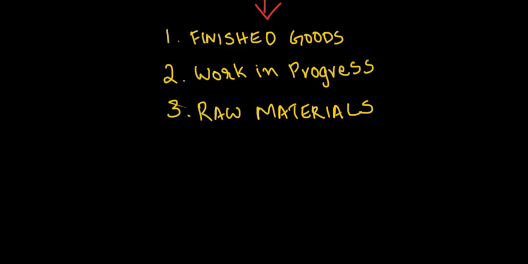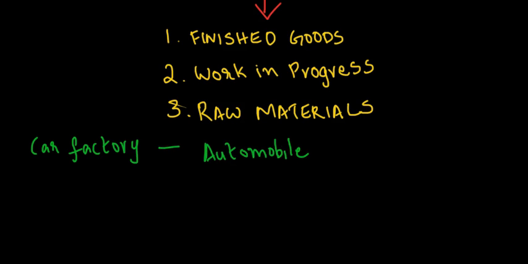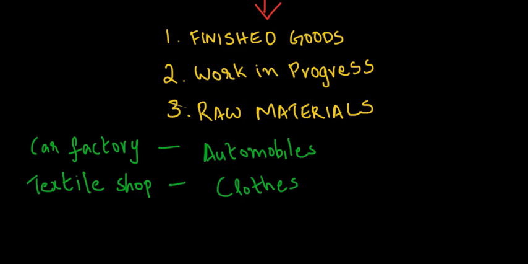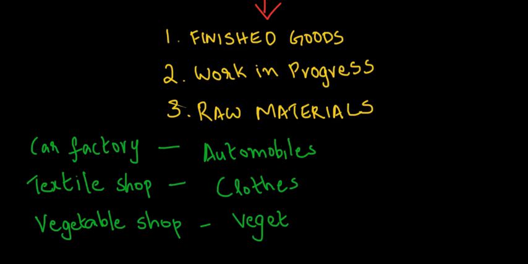Since we have learned what inventories are, it might be easy for us to think of various inventories in different industries. For example, in a car manufacturing company, automobiles are the inventories since they manufacture and sell them in the ordinary course of business. For a textile shop, clothes and garments would be the inventory. For a vegetable shop, vegetables are its inventories.